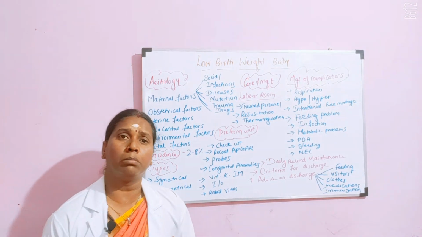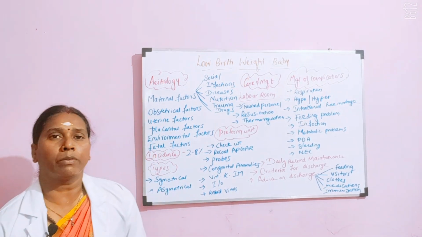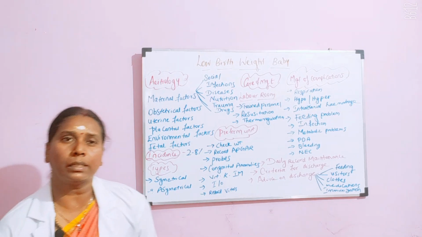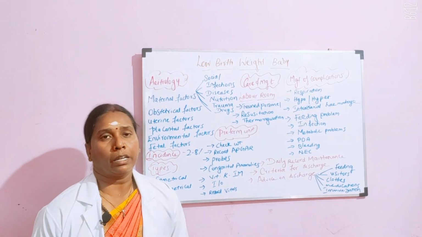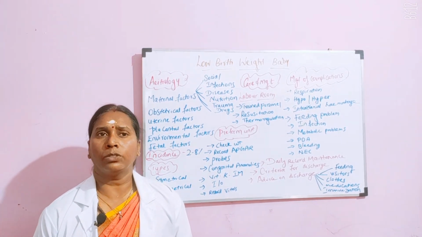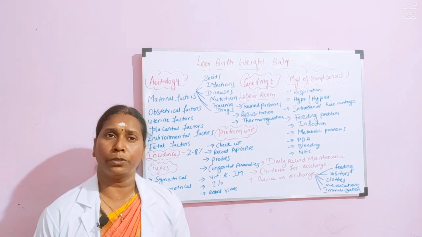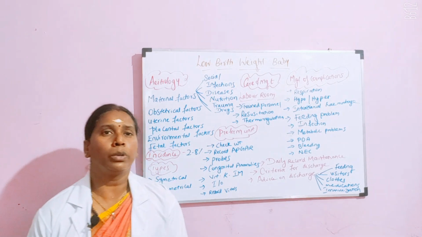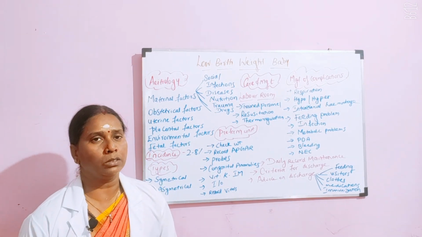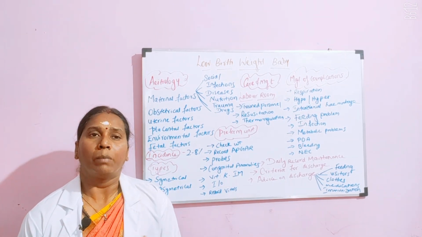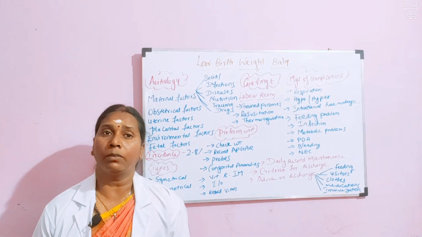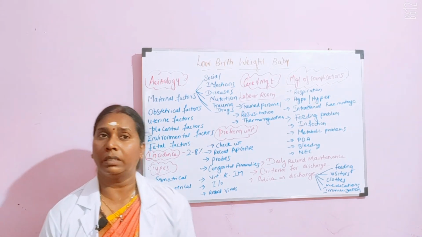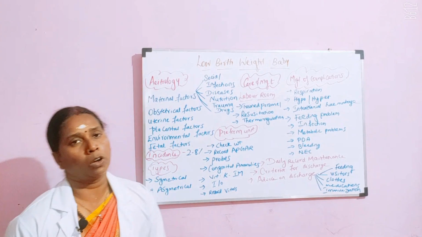You have to remember that the mother may have some uterine abnormalities, like congenital anomalies of the uterus such as a bicornuate uterus, or when the mother has frequent pelvic inflammatory diseases.